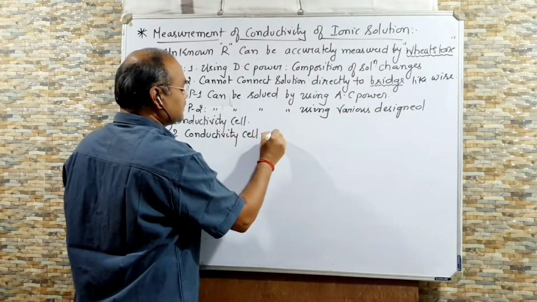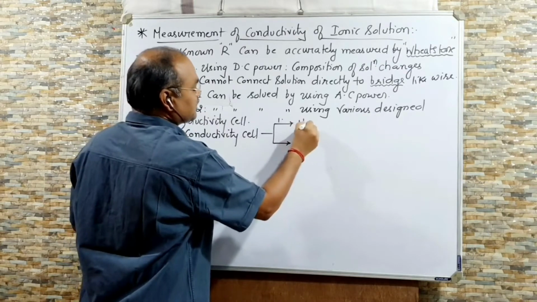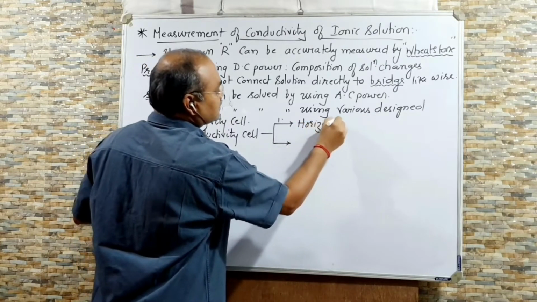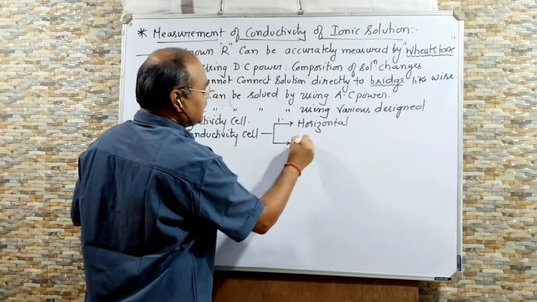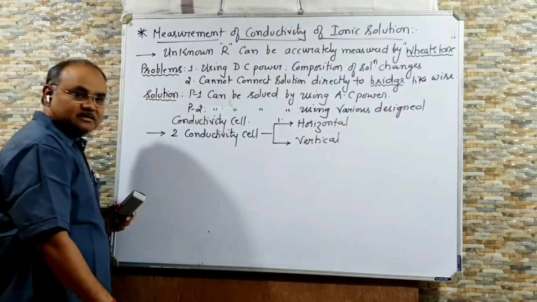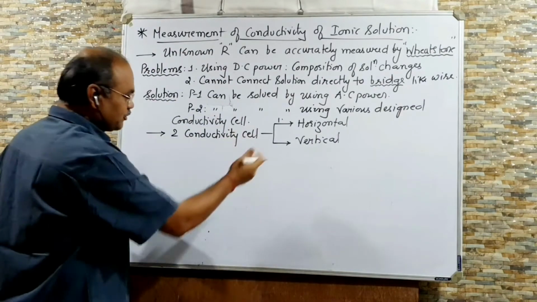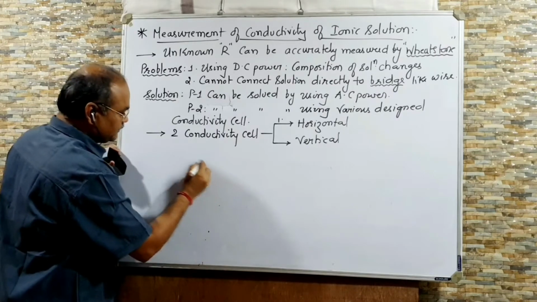One is horizontal and another is vertical. Both types of cells are given in our textbook. I will draw both of them. First, horizontal.